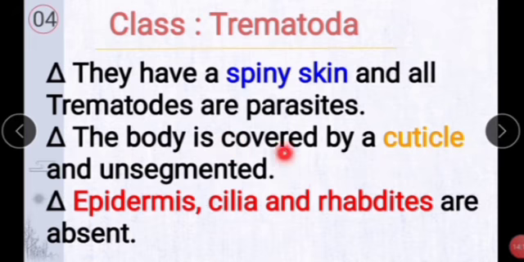The body is covered by a cuticle and is unsegmented. Next, epidermis, cilia and rhabdites are absent.